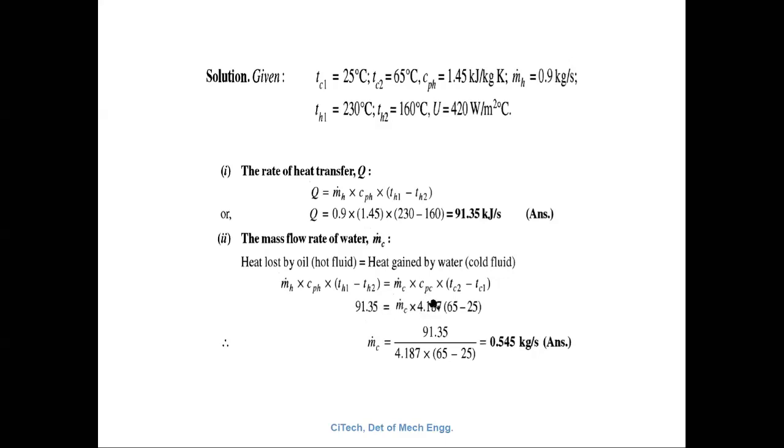4.187, that is the specific heat of the water, constant, 65. The outlet temperature of the cold fluid is 65 degrees Celsius minus the inlet temperature of the cold fluid, that is the water. So only m dot c is remaining. M dot c, you can calculate it. Put all these values and calculate.